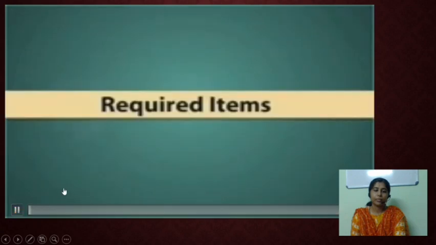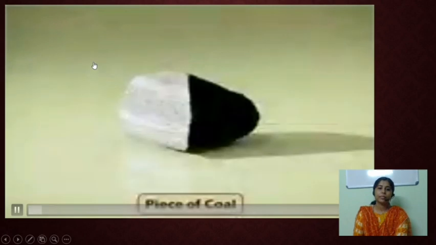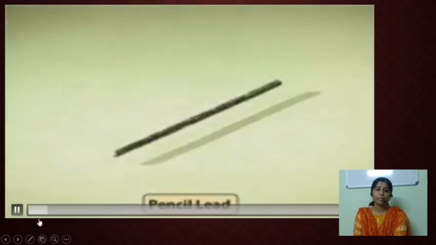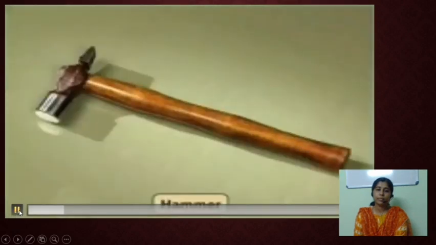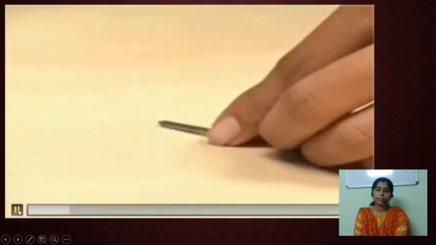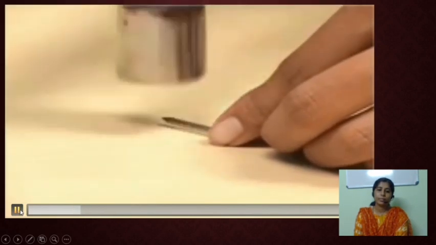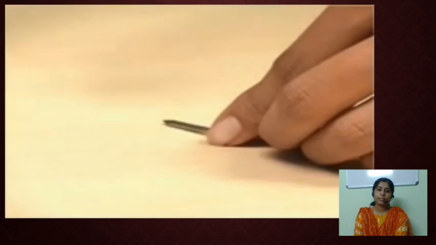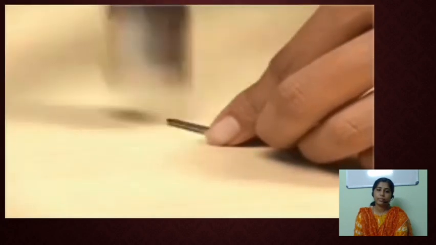For this activity, we need a small iron nail, a piece of coal, a pencil lead, a piece of thick aluminium wire and a hammer. To start with, beat the iron nail with a hammer. Hit the nail hard. You have to do it carefully. Take care so that your hands do not get hurt.